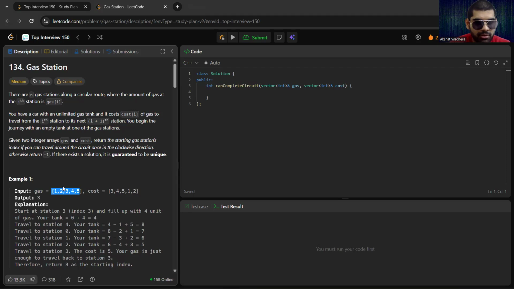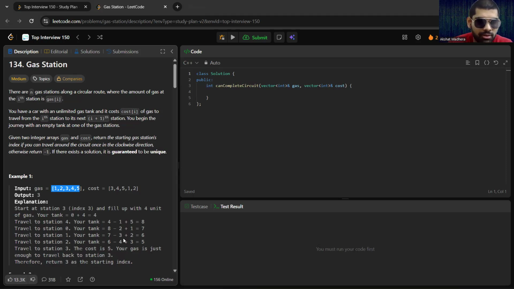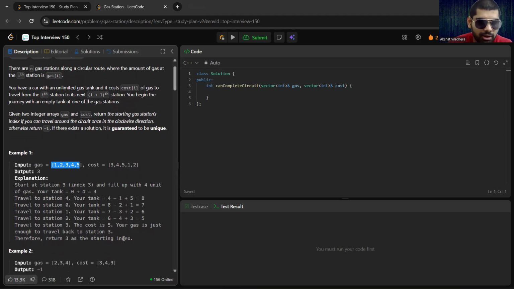If there doesn't exist a solution, we return -1. This question basically signals us towards a greedy approach, because a solution is bound to occur or not occur at all, and we don't have to find any minimum, just the solution, that is the index.